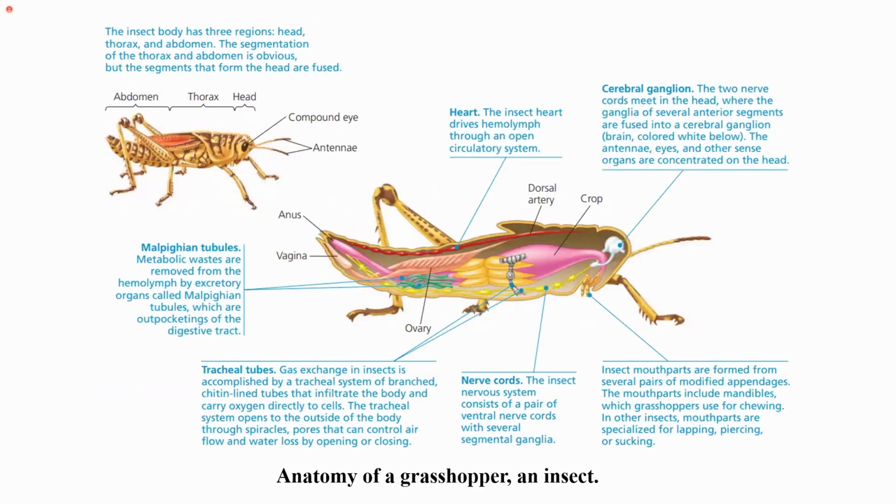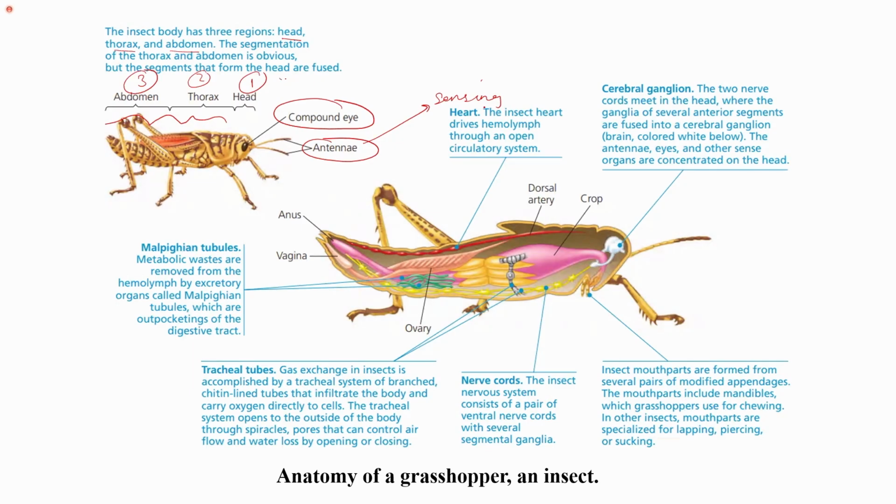This is the anatomy of a grasshopper, an insect. We can see that the body is divided into three regions: the first is the head, the second is the thorax, and the third is the abdomen. They have compound eyes and a pair of antennae that help in sensing. The segmentation of the thorax and abdomen is obvious. In insects, the segments are present on the thorax and abdomen, but the segments that form the head are fused, so in the head region you cannot find very distinct segments.